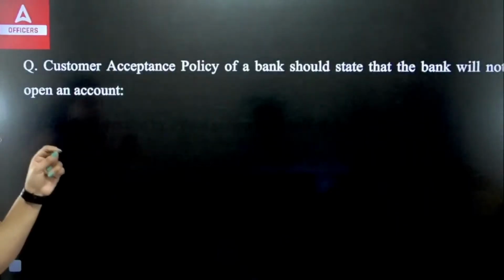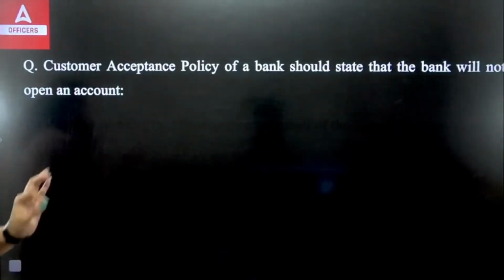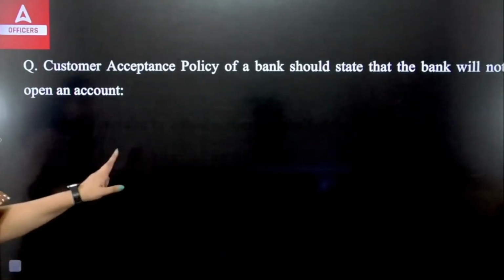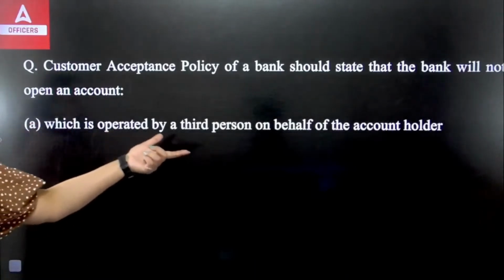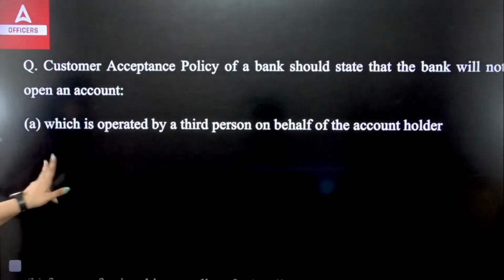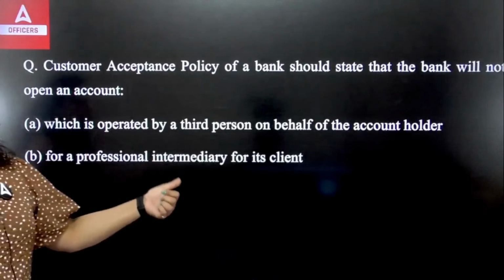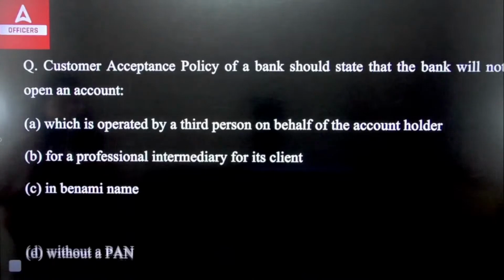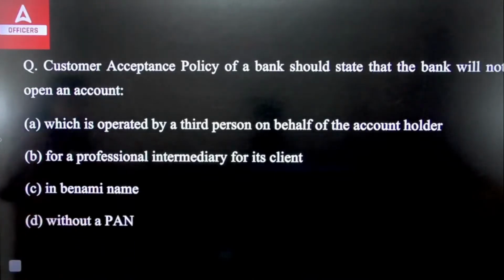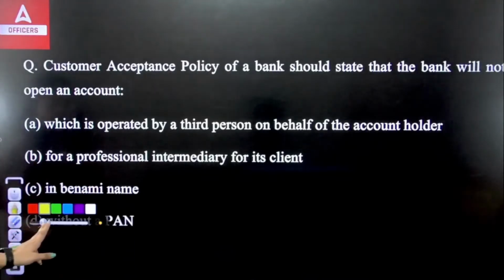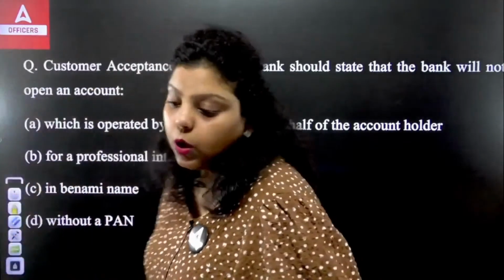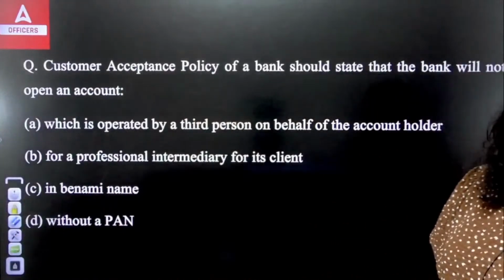Okay, so let's start with the first question you have to answer. The customer acceptance policy of a bank should state that the bank will not open an account of whom? First, which is operated by a third person on behalf of the account holder. Second, for a professional intermediary for its client. Third, in Benami name. And the fourth, without a PAN. So in which condition can the bank not open an account for the customer here? A, B, C or D.